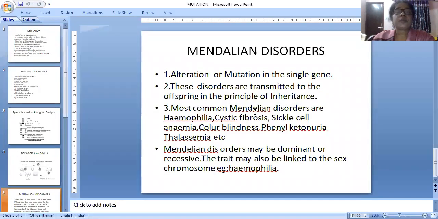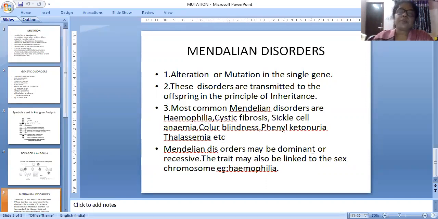So, Mendelian disorders we are discussing, I think you understood well: a Mendelian disorder is an alteration or mutation in a single gene only. These disorders are transmitted to the offspring following the principle of inheritance. The most common Mendelian disorders are hemophilia, cystic fibrosis, sickle cell anemia, color blindness, phenylketonuria, and thalassemia.